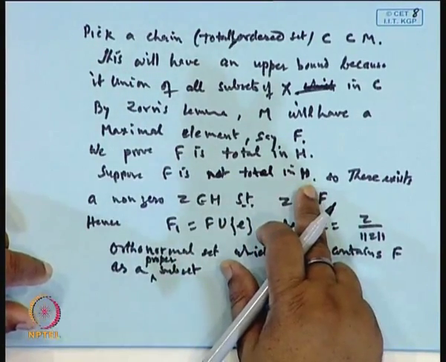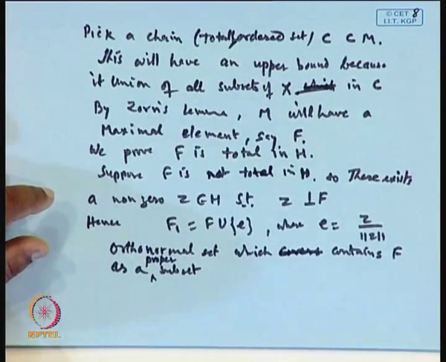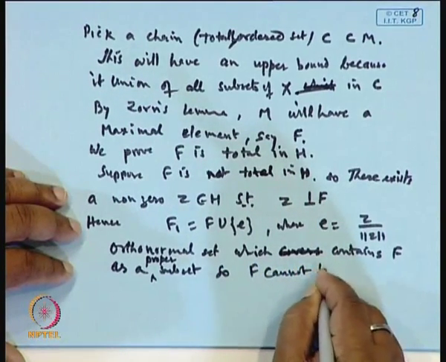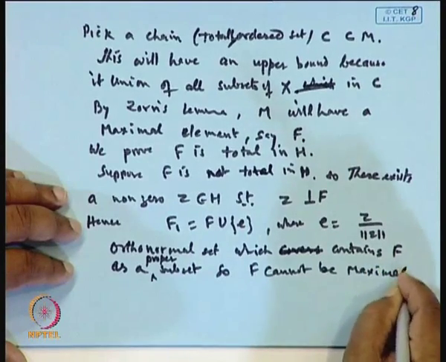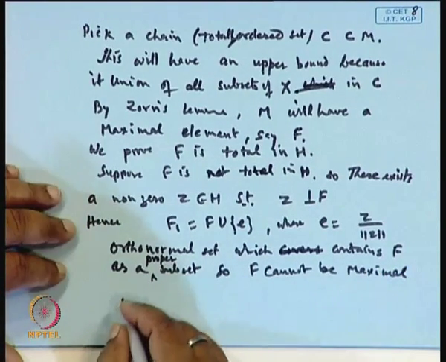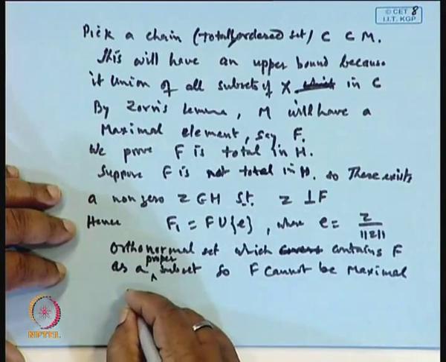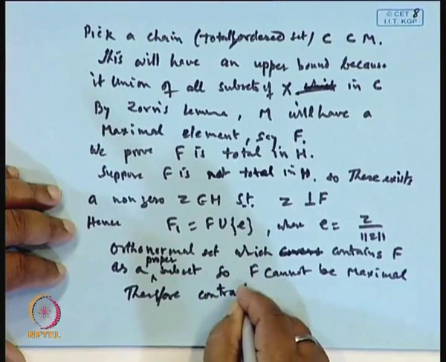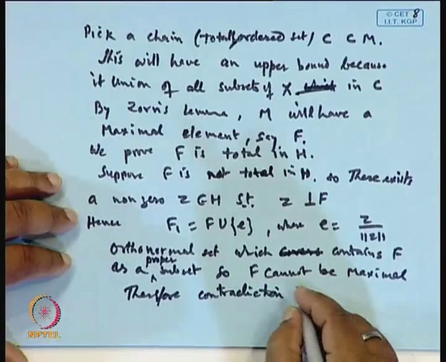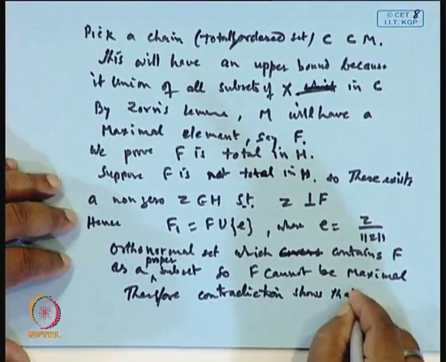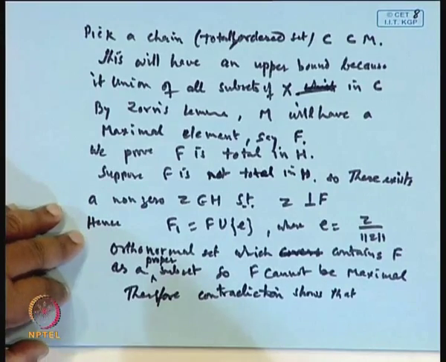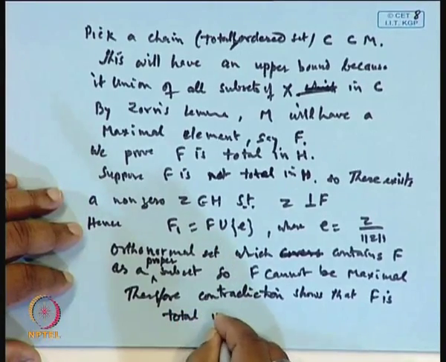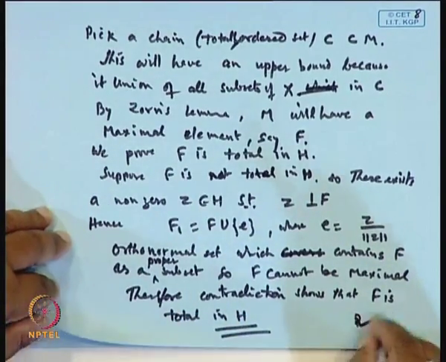So, this contradicts the maximality of F. So, F cannot be a maximal element. Therefore, the contradiction shows that F is total in H. That proves the result. Okay.